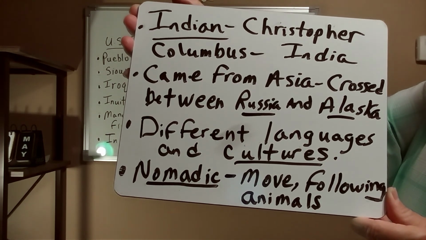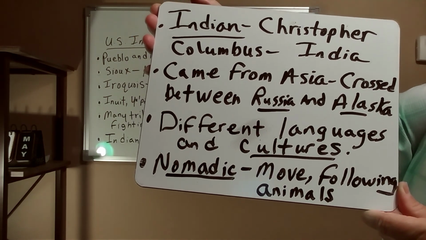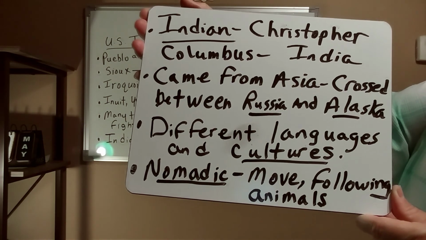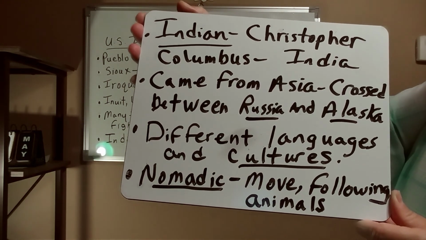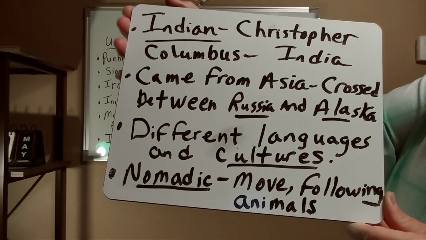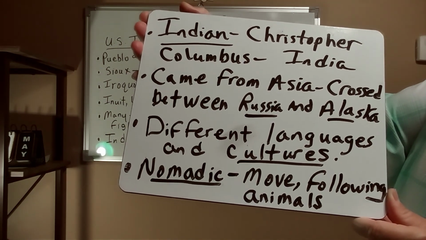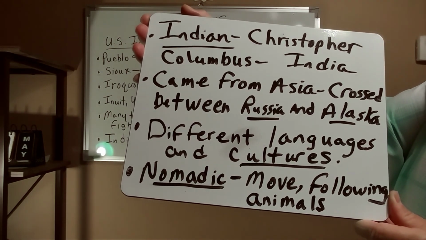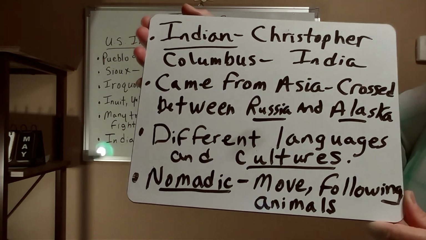Okay. Where did the Indians come from to begin with that were here in this country? Were they always here? Well, according to information and research, they came from Asia. They crossed between Russia and Alaska. It's called the Bering Strait. And the thing about it is, back in those days, there was actually land where they could travel across.